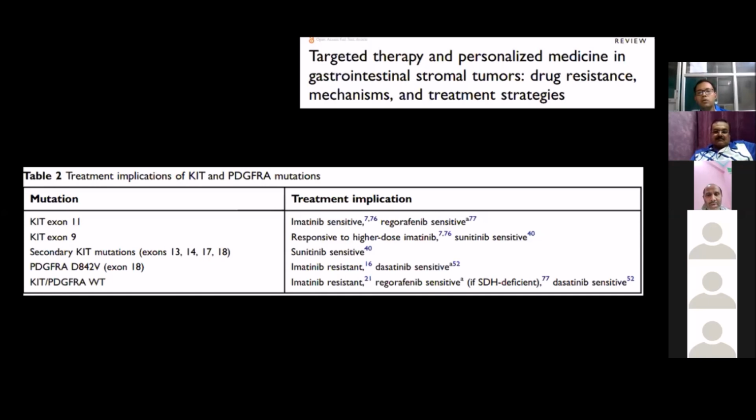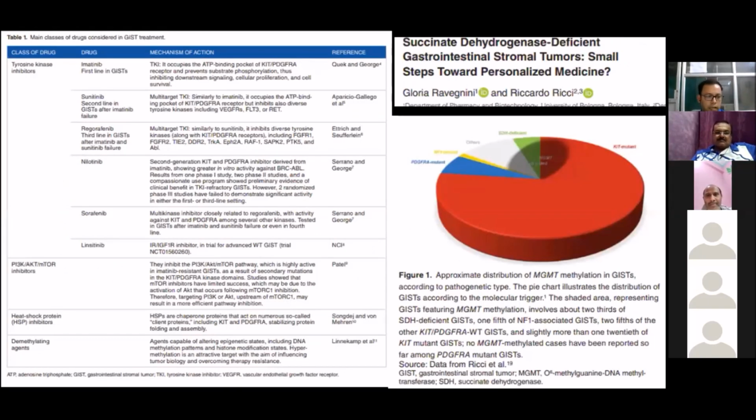Now, a paper by an Italian study took another approach, with drugs targeting epigenetic changes in the succinate dehydrogenase deficient group. They tried to find out the distribution of MGMT methylation in the succinate dehydrogenase group, and whether using a demethylating agent is helpful.